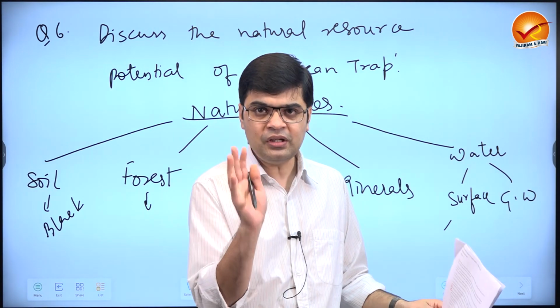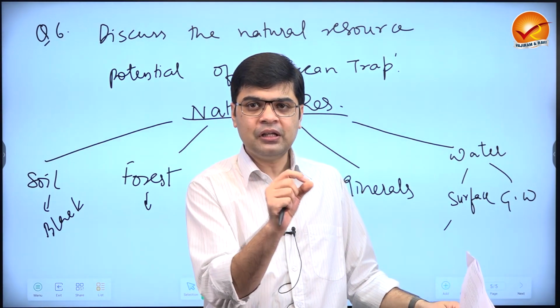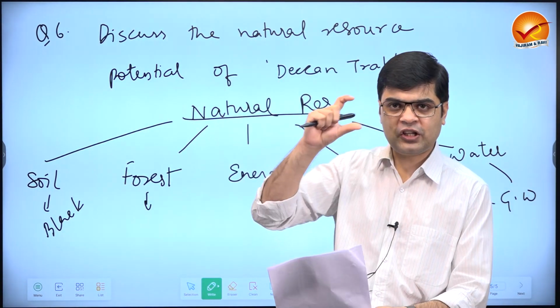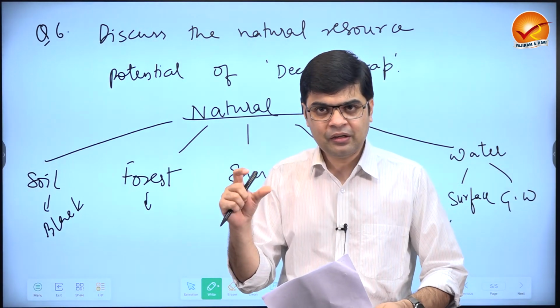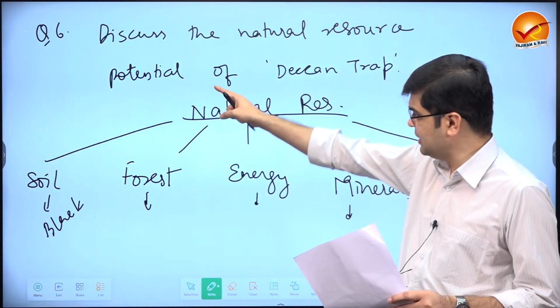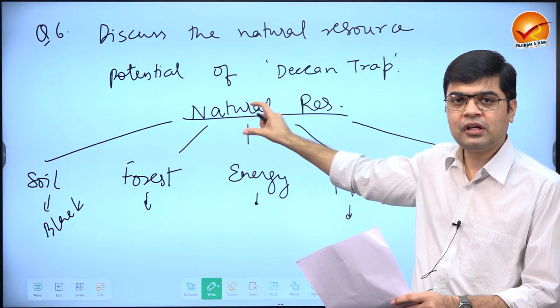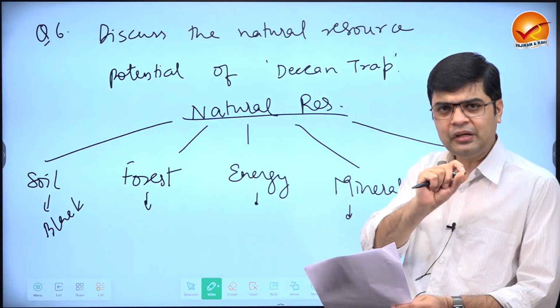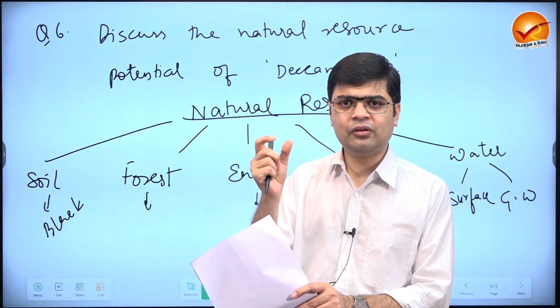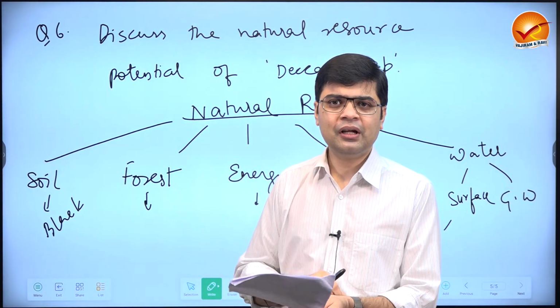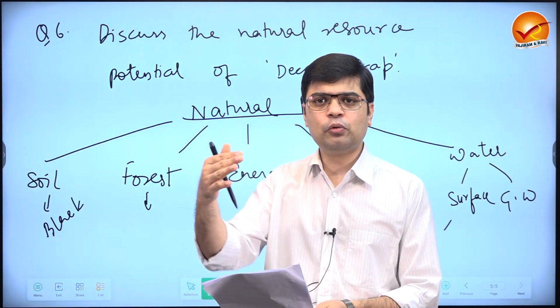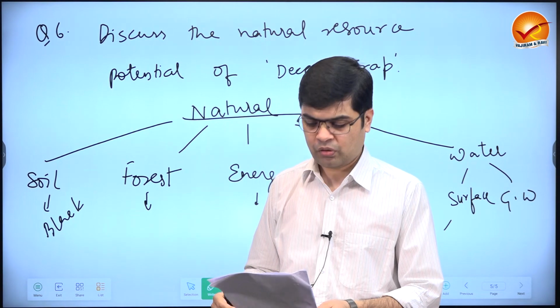The simple question that we have, these as the natural resources. First, explain what is Deccan Trap, then draw a map, and then these are the natural resources that are present in those areas. Then towards the end, even though it is a 10 marker, just one line of conclusion that we need sustainable exploration of these reserves. Okay.